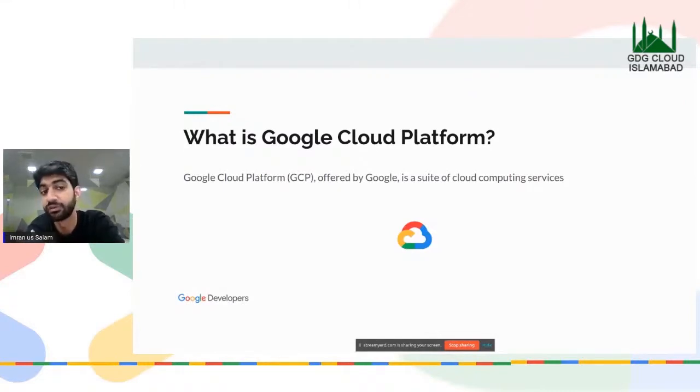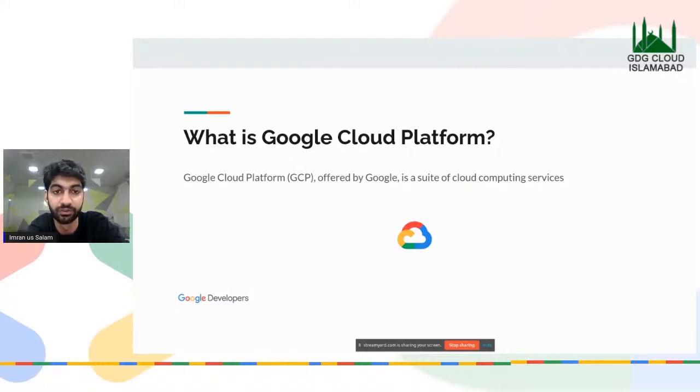Now, Google Cloud Platform is basically a set of cloud computing services offered by Google, just like Amazon Web Services. But this one is by Google, and it has a lot of applications like IoT, the AI platform, the compute engine, storage, and all the cloud computing services that historically were mostly done by Amazon.